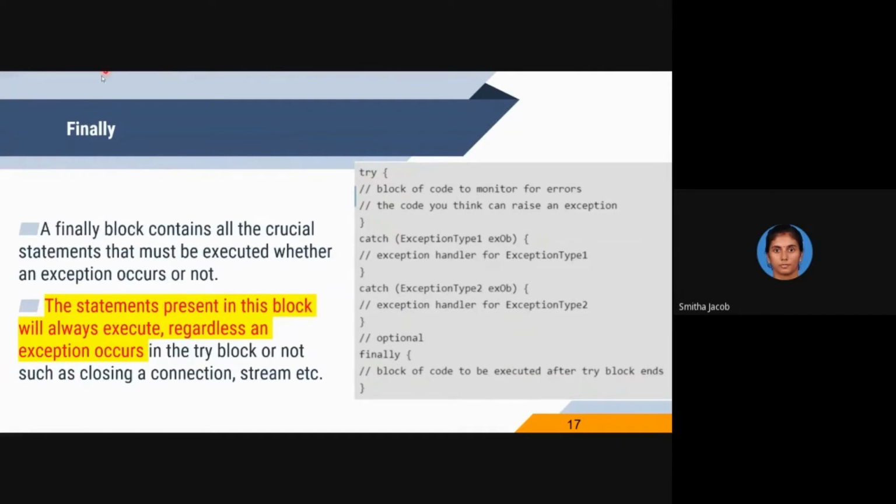The third keyword is finally. The statements in the finally block will get executed regardless of whether an exception occurs. That is the use of the finally block.